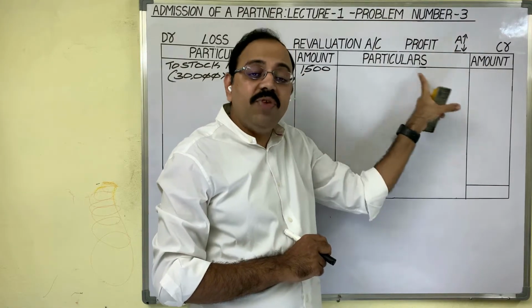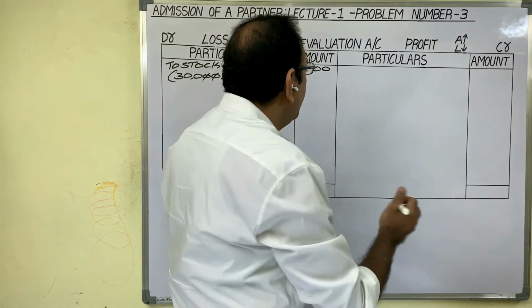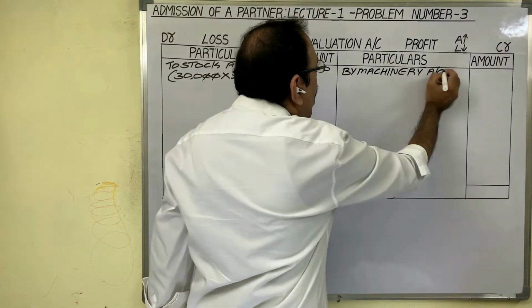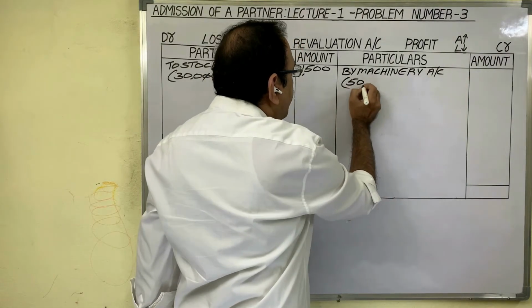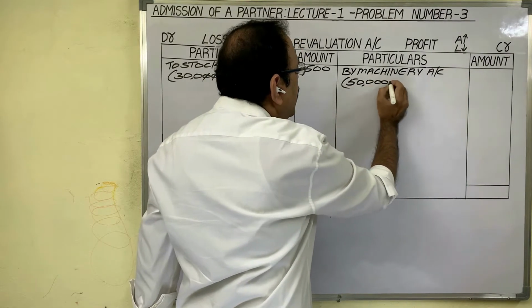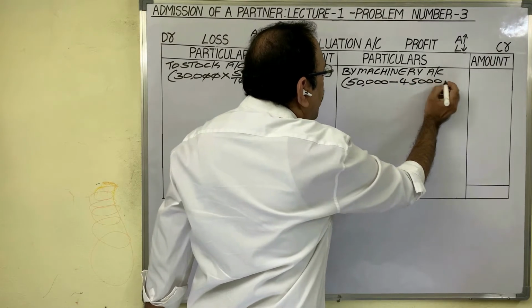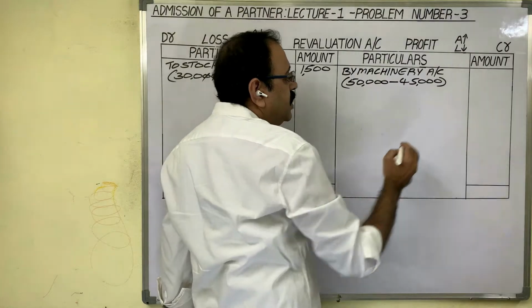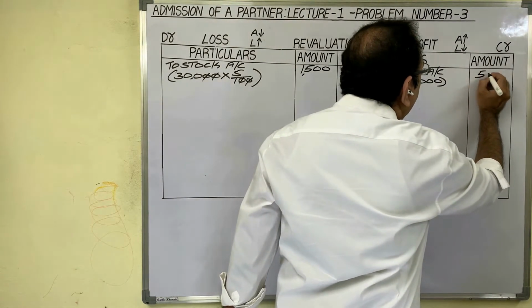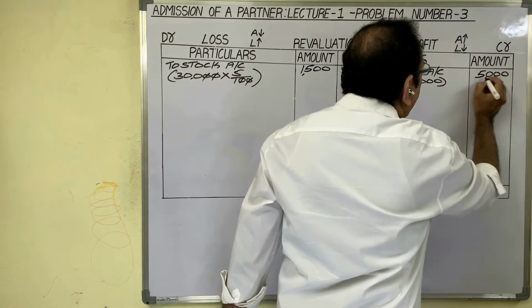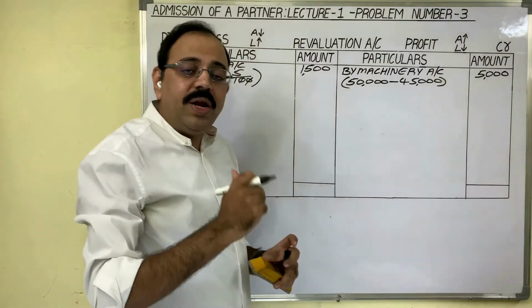Therefore, on the credit side we have to show that by machinery account. How is that 5,000 coming? Market price 50,000 minus book value. The value which is given in the old balance sheet is 45,000 rupees. 5,000. Next is about debtors.